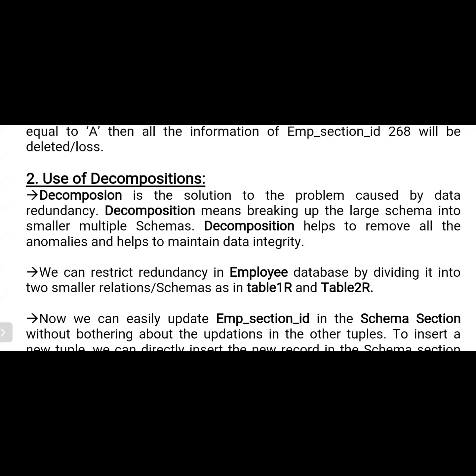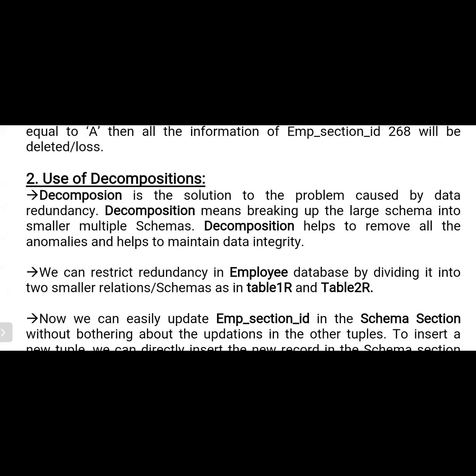From this unit, the question may be asked in two subparts. One is: what is normalization? What are the uses of normalization, or what is decomposition? Or what are the problems with redundant storage? Another part will ask you to explain different types of normal forms.